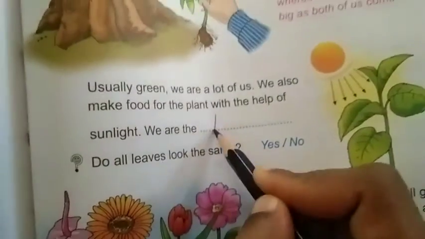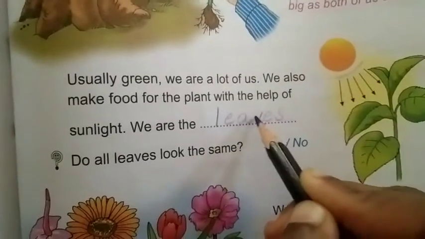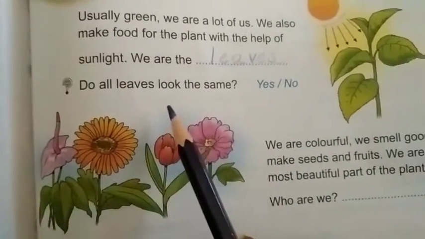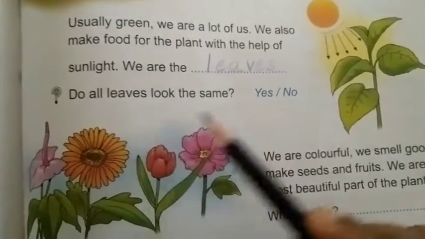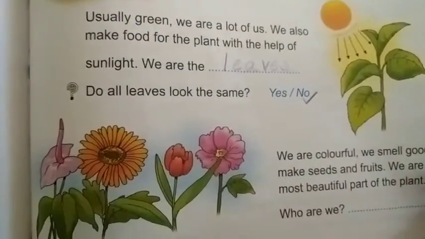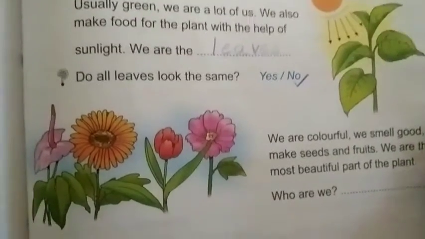Okay, so you can write here leaves. Do all leaves look the same? No, they are different, right? They are different in size and colors, right?